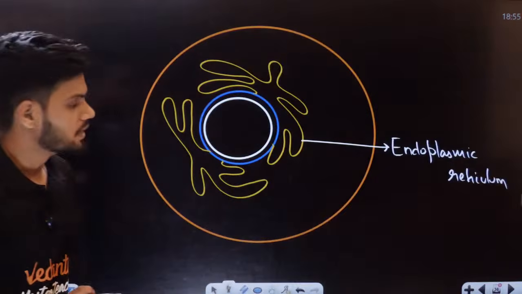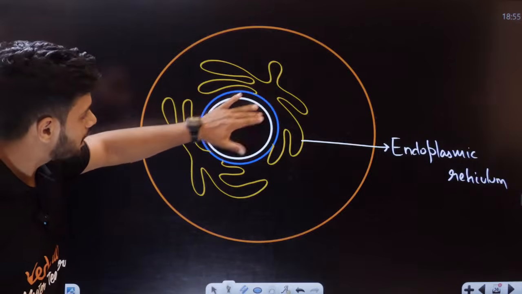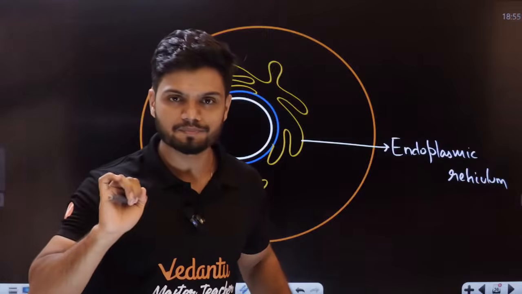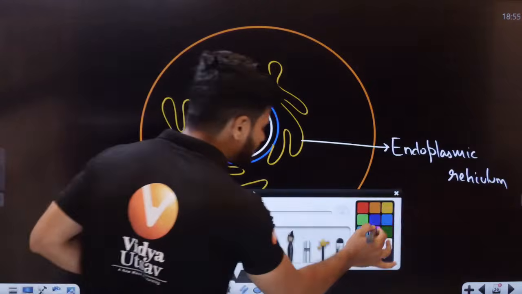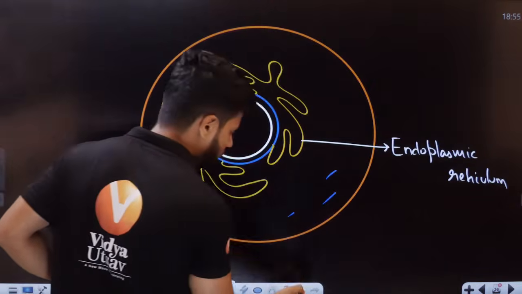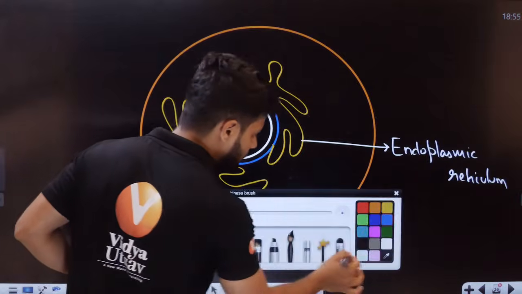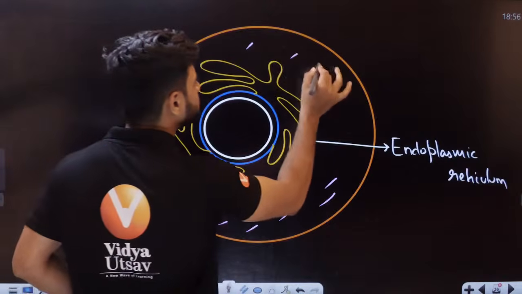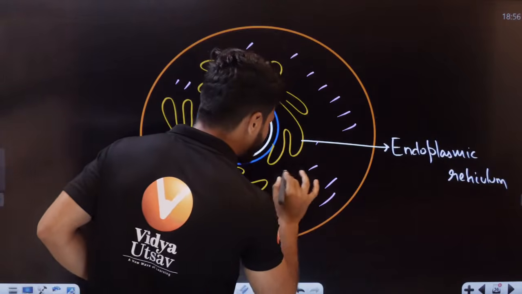Now, students, this entire endoplasmic reticulum divides the entire cell into two parts. Now, we see this entire cytoplasm, right? This entire thing is called the cytoplasm.